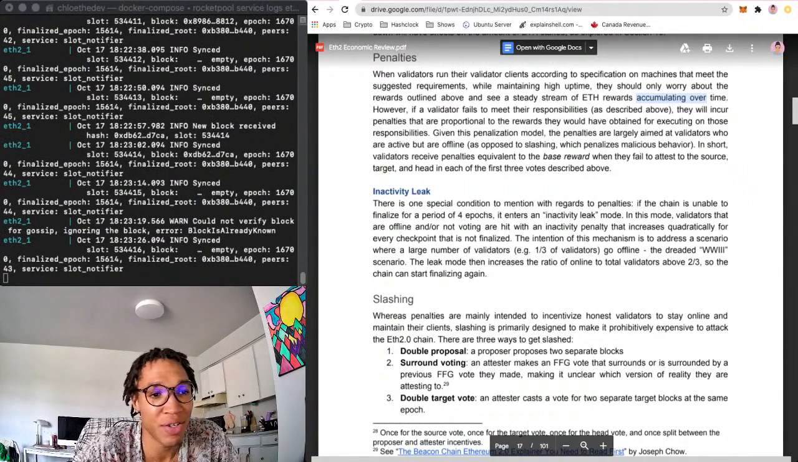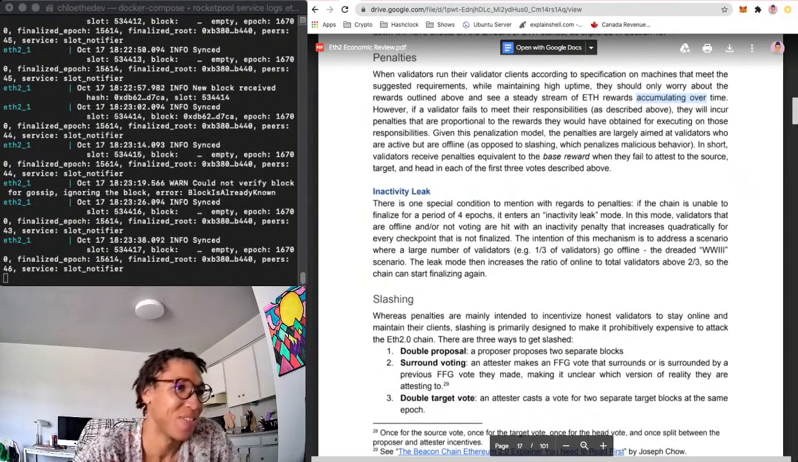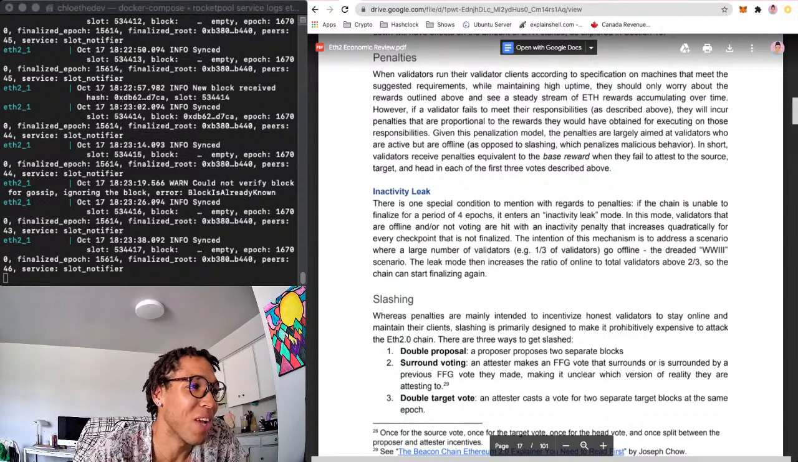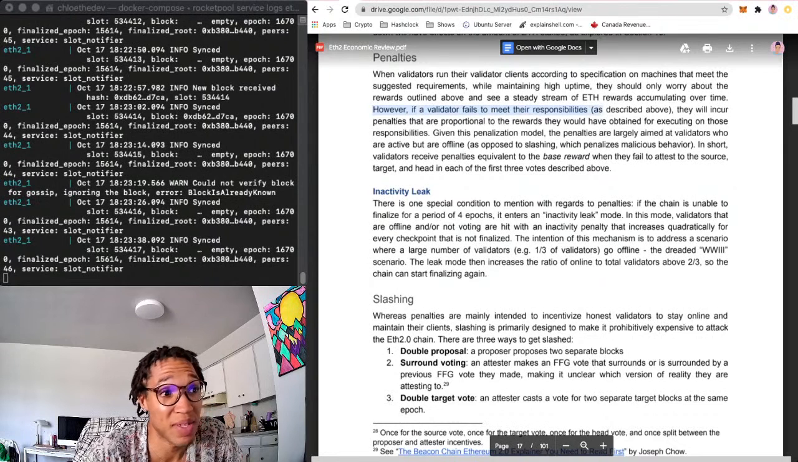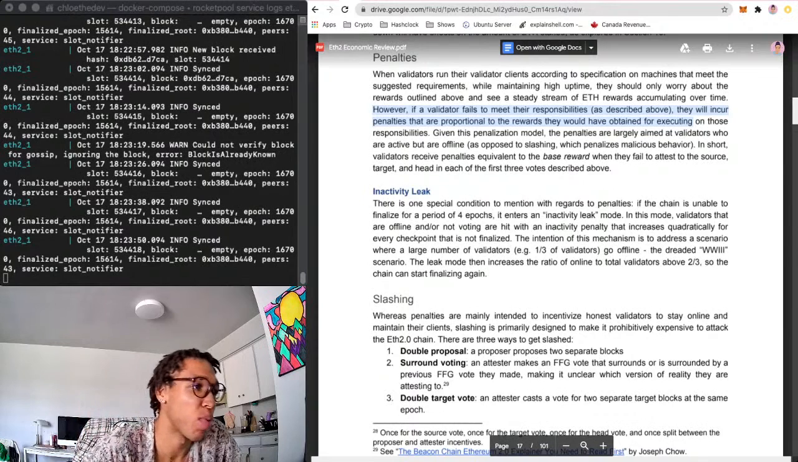Ensuring that your network is secure, that you're staking securely, I think that's some more of the issues that might arise. I want to try and see if I can do some private validation, some validator privacy type stuff. Why not? However, if a validator fails to meet their responsibilities, they will incur penalties that are proportional to the reward they would have obtained for executing on those responsibilities. That's important to note. They are proportionate.